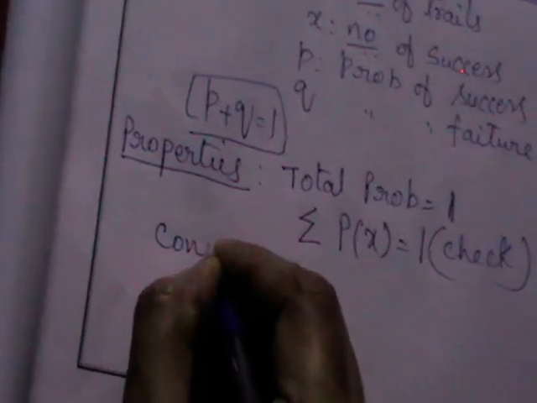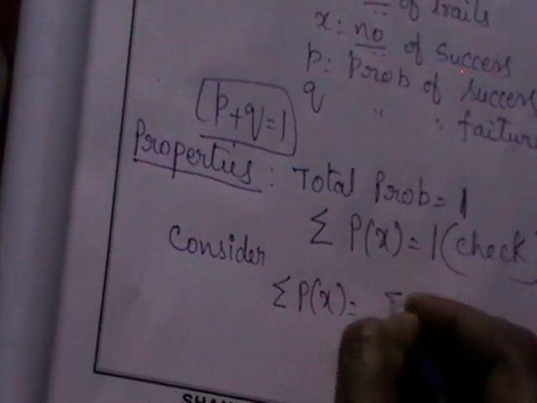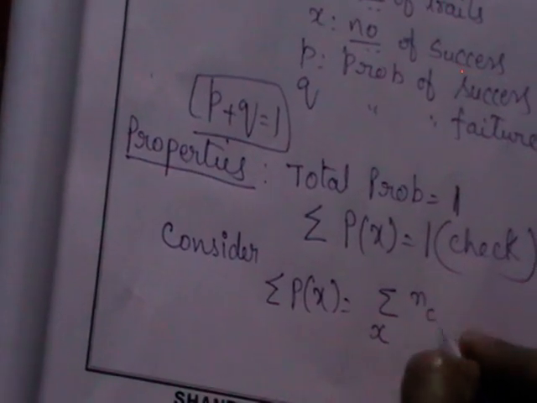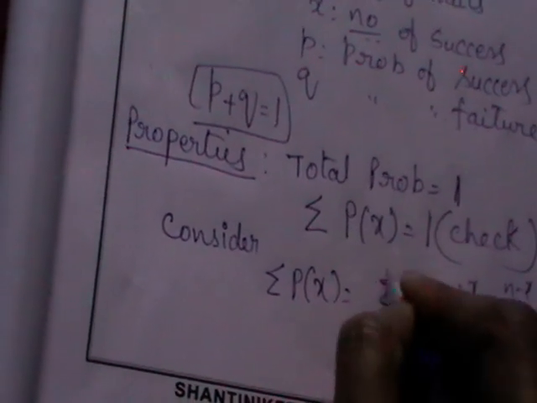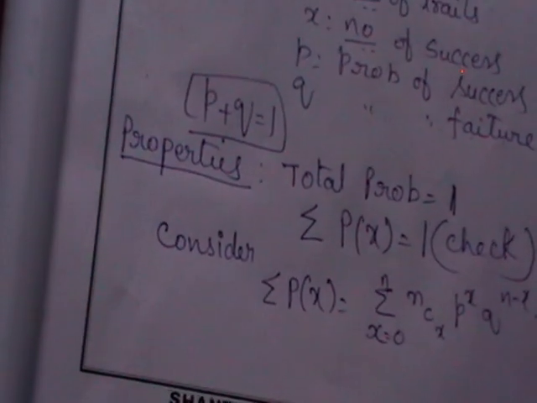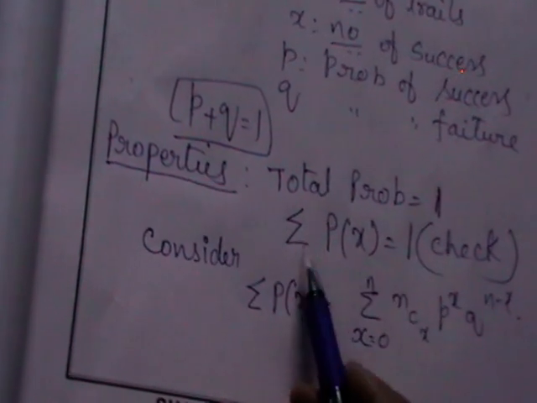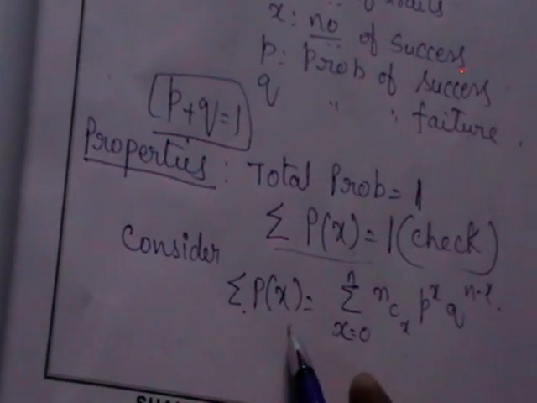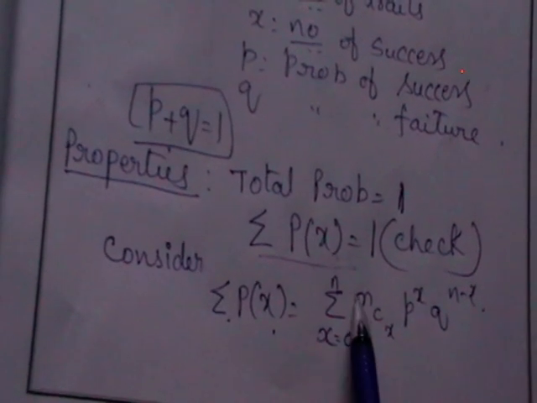So you consider the LHS, which is sigma p(x). What is the variable here? X is the variable. What is the PMF of the binomial distribution? nCx p^x q^(n-x). What is the range of x? X is from 0 to n, as we have just specified. So the first property you need to check is that the total probability is 1, that is, you need to verify this. For this I have considered the LHS, which is sigma p(x), equal to the sum over x equal to 0 to n, and for p(x) I have substituted the form of the binomial distribution.